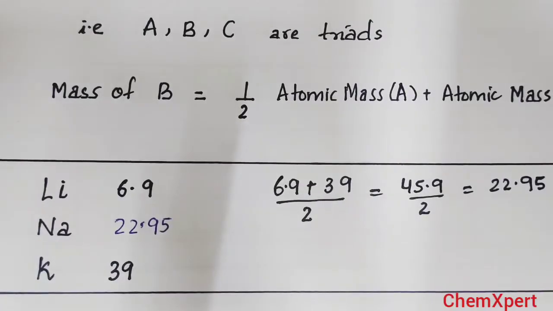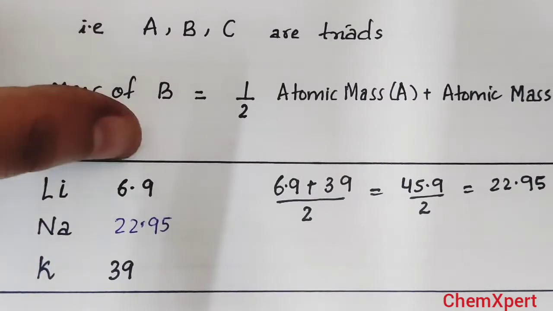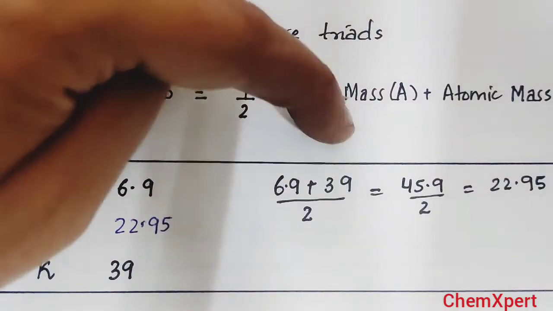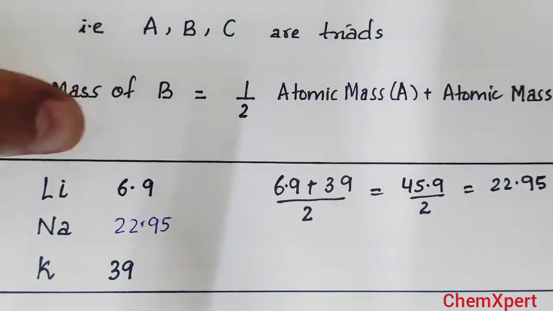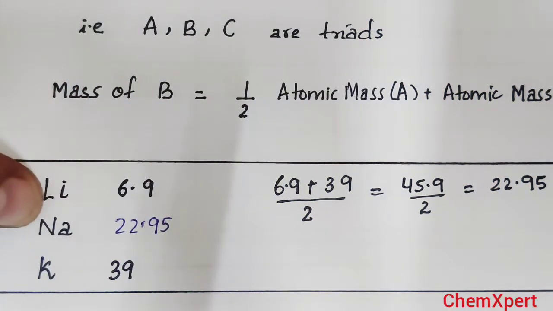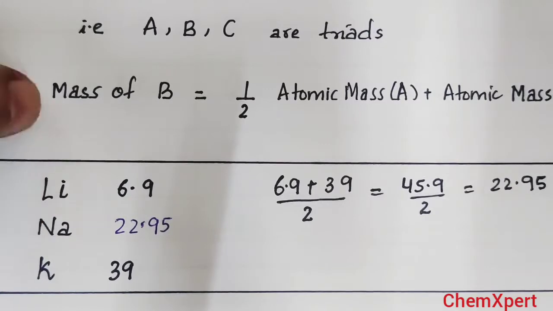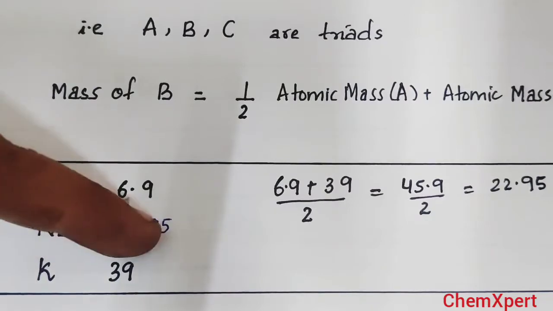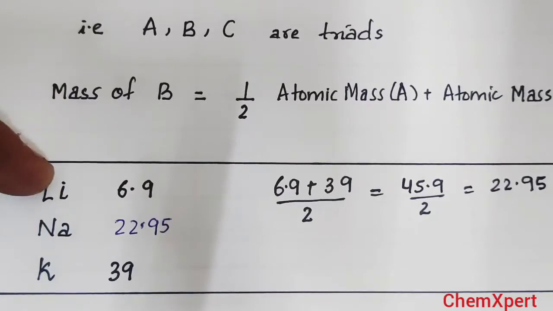The first triad which is given by him is lithium, sodium and potassium. Lithium has atomic mass 6.9, potassium 39. When we take the average of 6.9 and 39, the sum comes out to be 45.9, divided by 2 comes out to 22.95, and it is nearly the mass of the sodium atom. So we can say when elements are arranged in order of increasing atomic mass, the mass of the middle element is almost the mean or average of the first and the third elements.